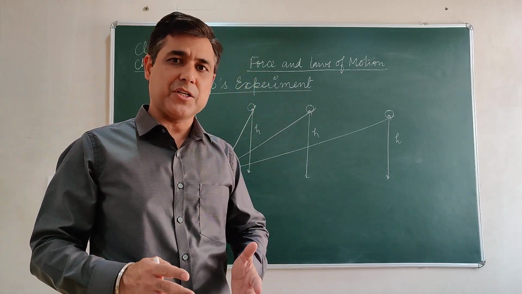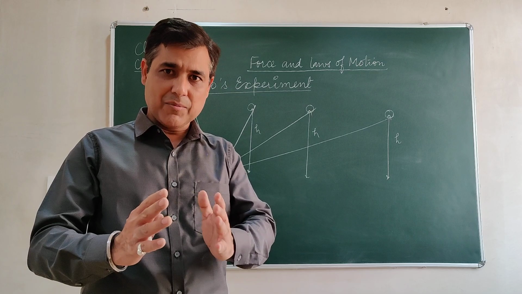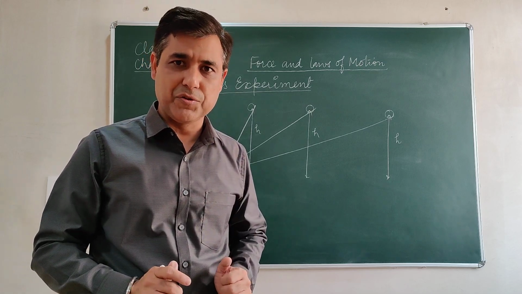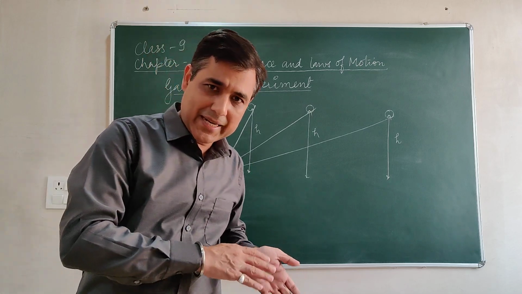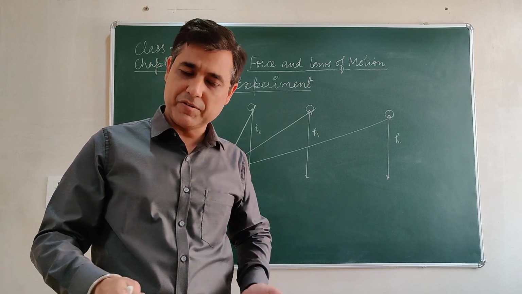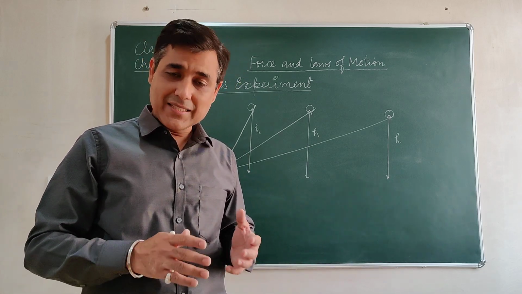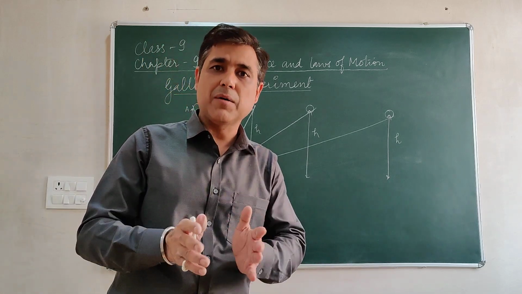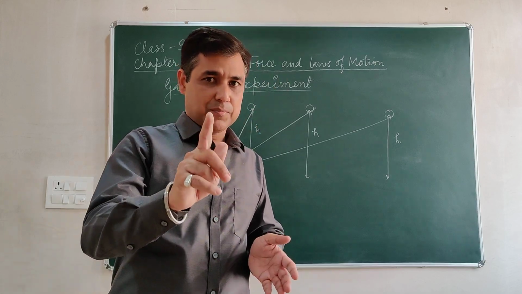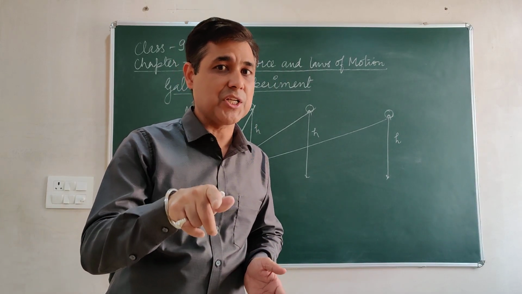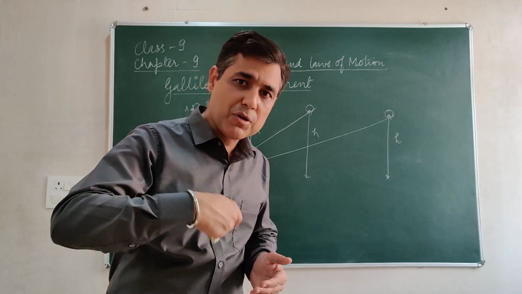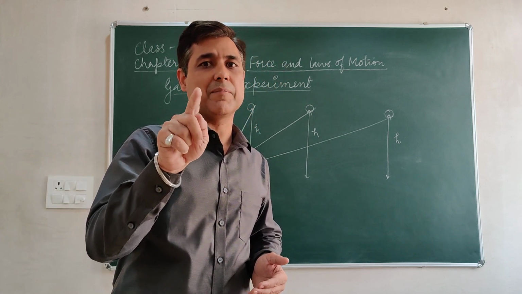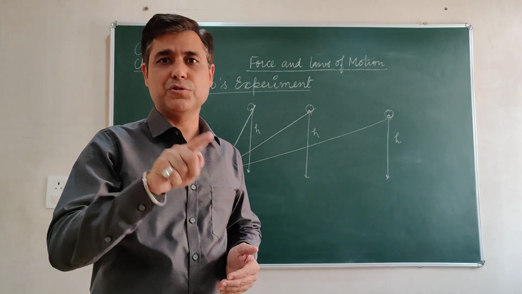It could be rest or it could be motion. Think about an object placed in front of you. Unless you apply an external force, it will not move. It will remain at its own position. Similarly, if you throw a ball on a frictionless surface, the ball will keep on moving unless you apply an unbalanced external force to stop it.